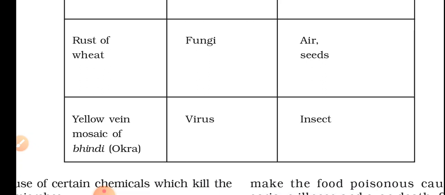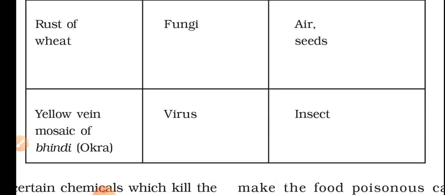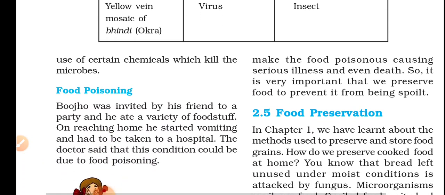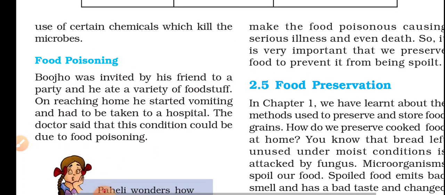That's mentioned here. Yellow vein mosaic of bhindi, okra, a disease caused by virus. Mode of transmission, insects. See, if insects get into the field, then all the crops will be damaged. Actually, we should take care of the insects also. That's the farmer's job, how farmers should do hard work in production of plants. Food poisoning.